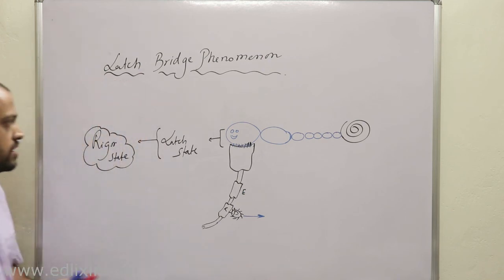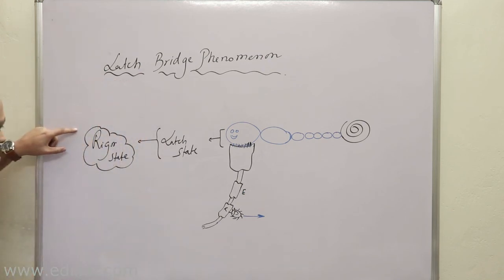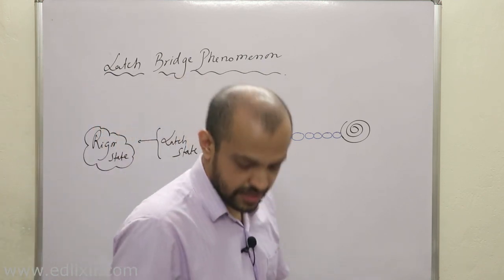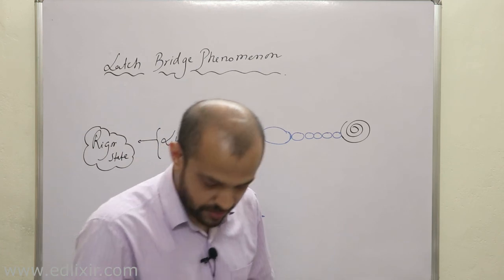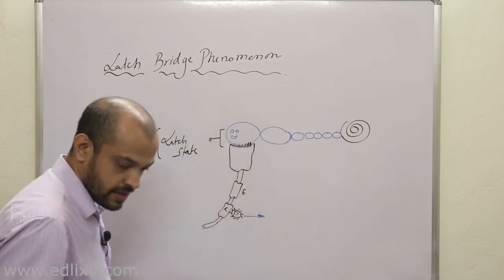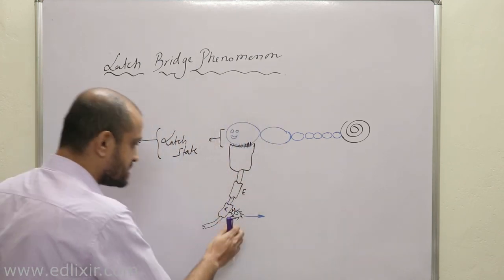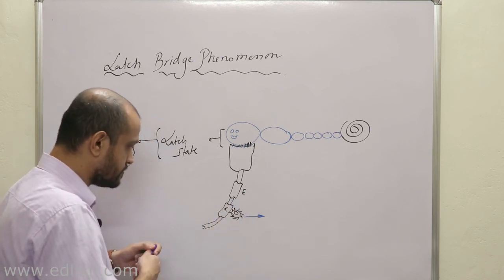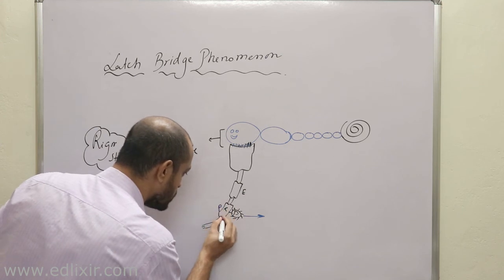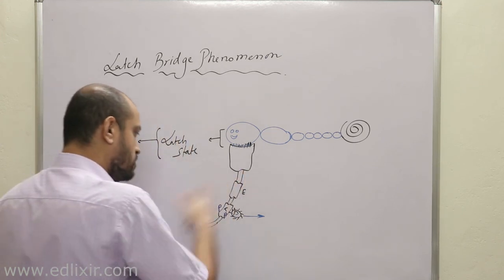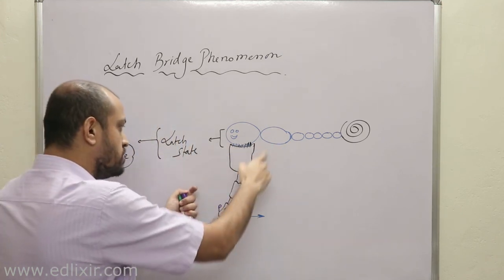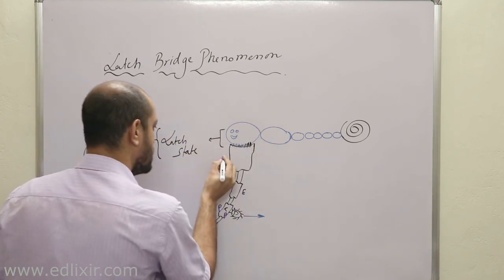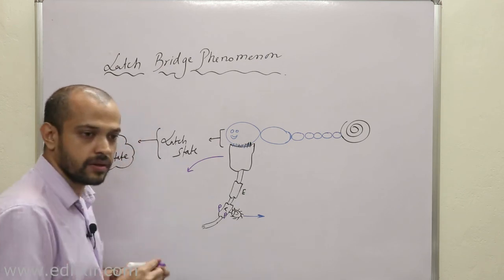Now a very important part is the difference between rigor state and latch state. The basic difference is that once the latch state has started, if you introduce phosphates here, the myosin head will interact again, bend, and the cross-bridge cycle will start again.